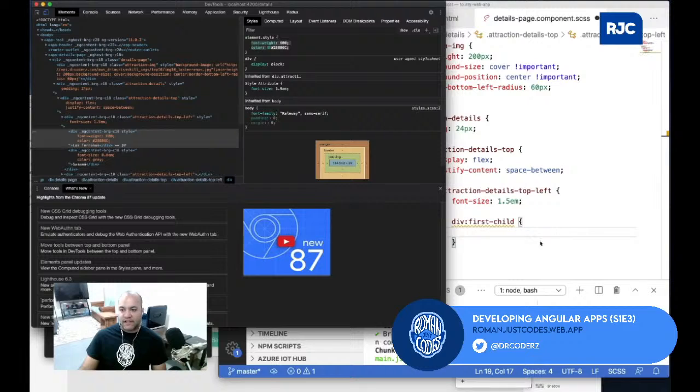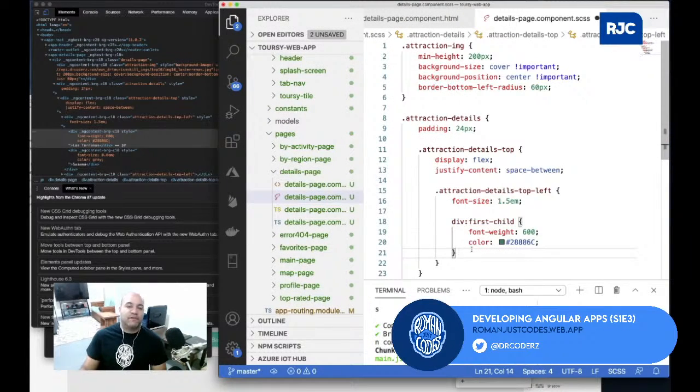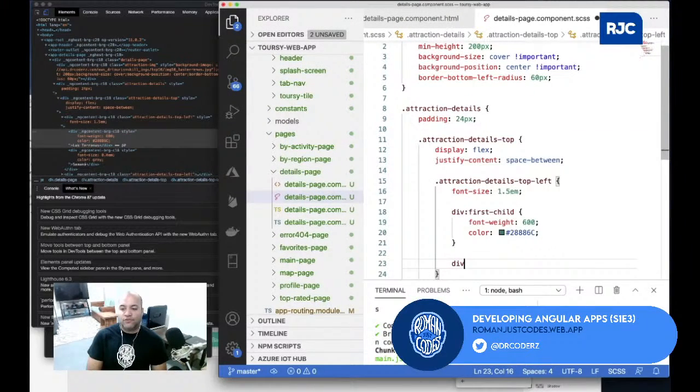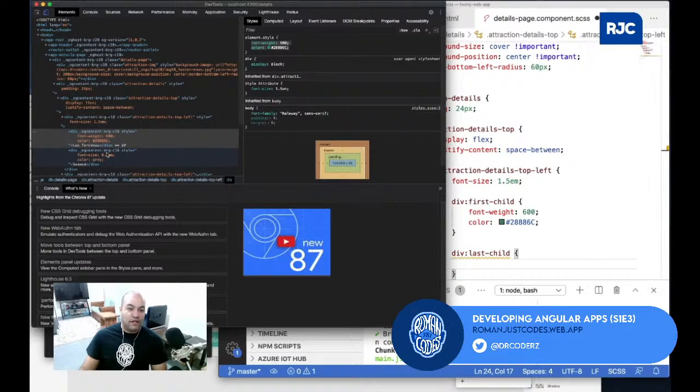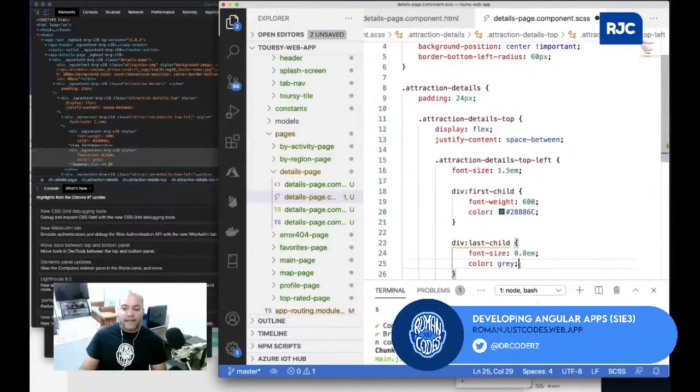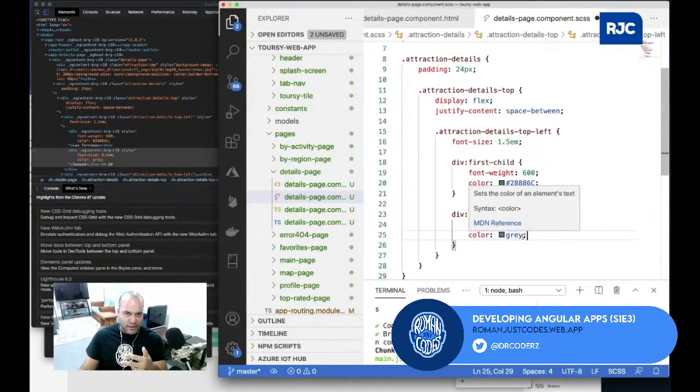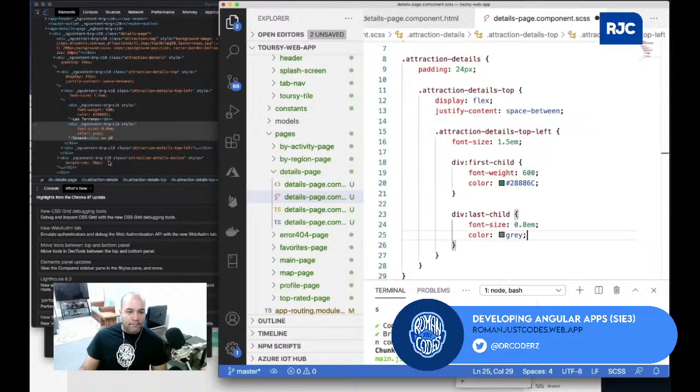So instead of adding a class, I could just leverage some of the CSS and do div last child. You could do first child and last child. For the last child it will do this, for the first child it will apply that, and I don't have to add a particular class. I only have 2 divs in here. For the first child do this, for the last child do that, and it will just apply it correctly.